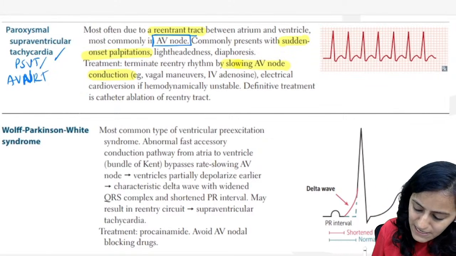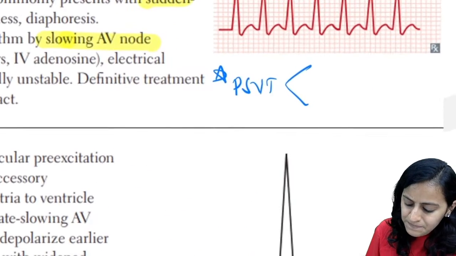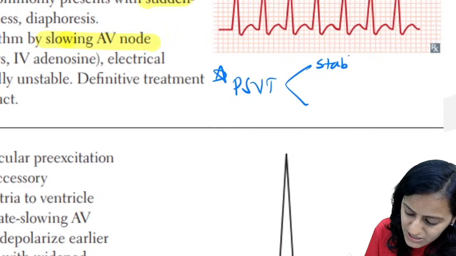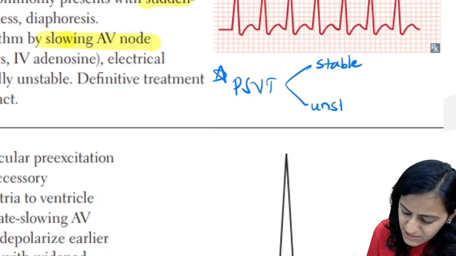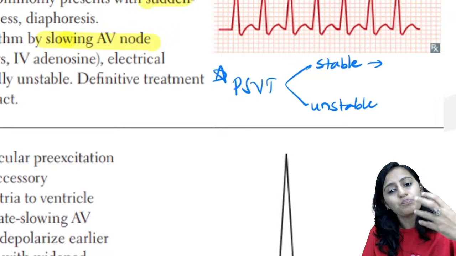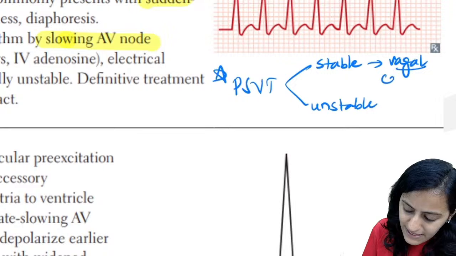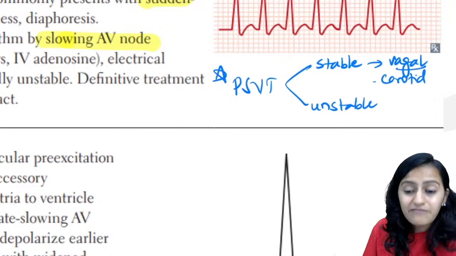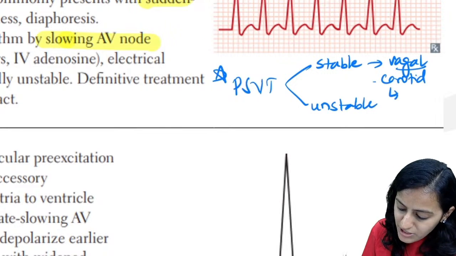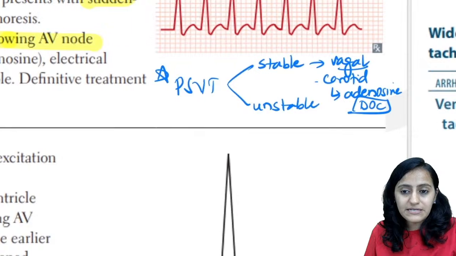What is the treatment in PSVT? It depends on whether the patient is stable or unstable. If the patient is stable, to block the AV node we need to do vagal maneuvers, like the carotid massage. If not responding to that, then the drug of choice is adenosine.